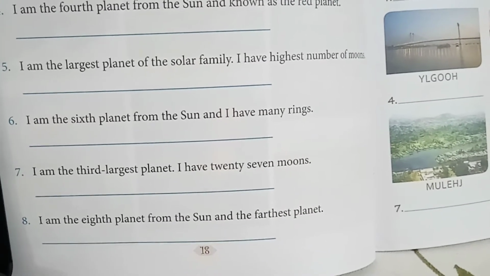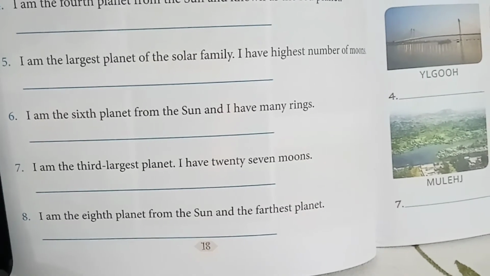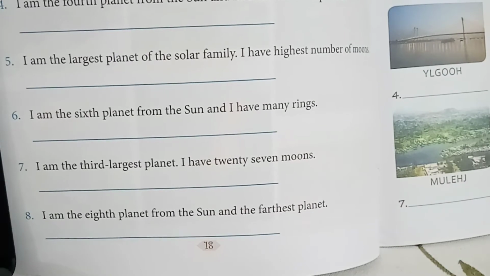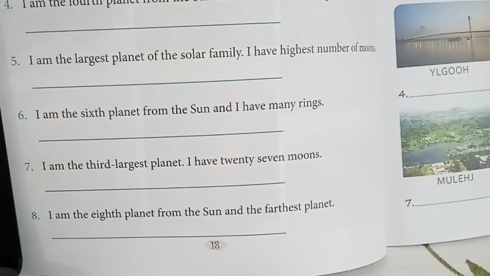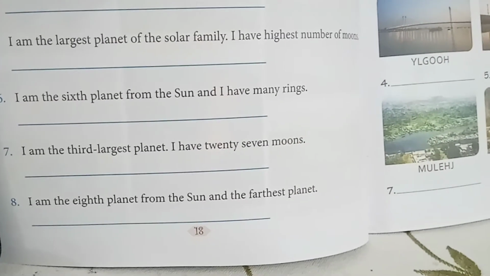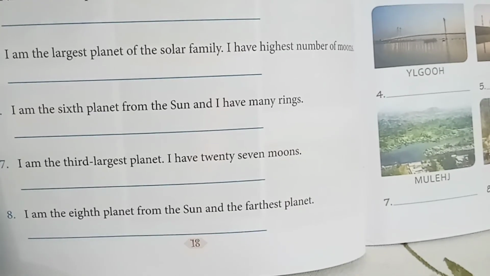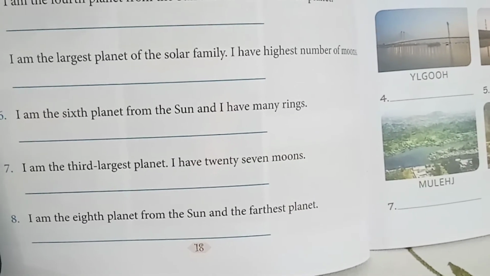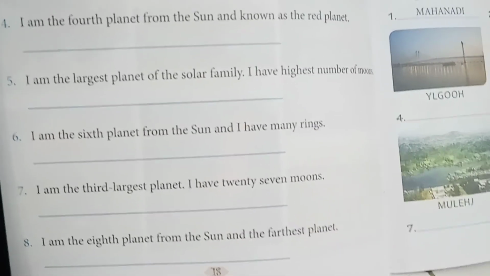Sixth one, I am the sixth planet from the sun and I have many rings. The answer is Saturn. Seventh one, I am the third largest planet. I have 27 moons. Can you guess the answer, students? Yes, you are absolutely right. The answer is Uranus. And the eighth riddle, I am the eighth planet from the sun and the farthest planet. Yes, the answer is Neptune.